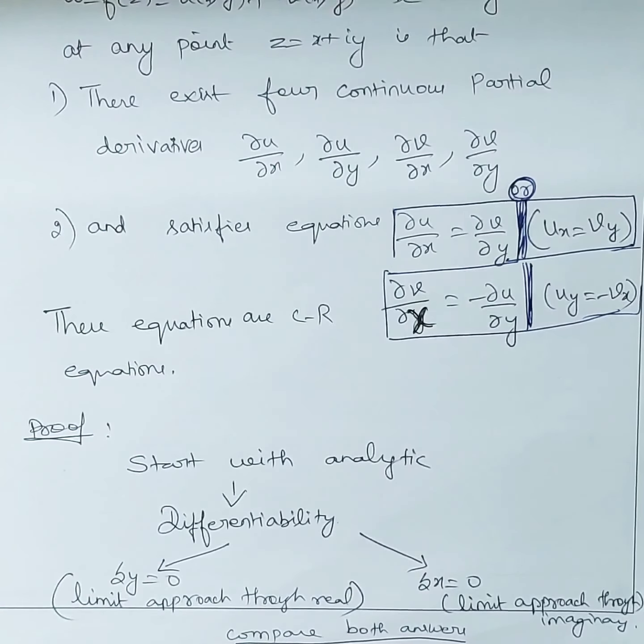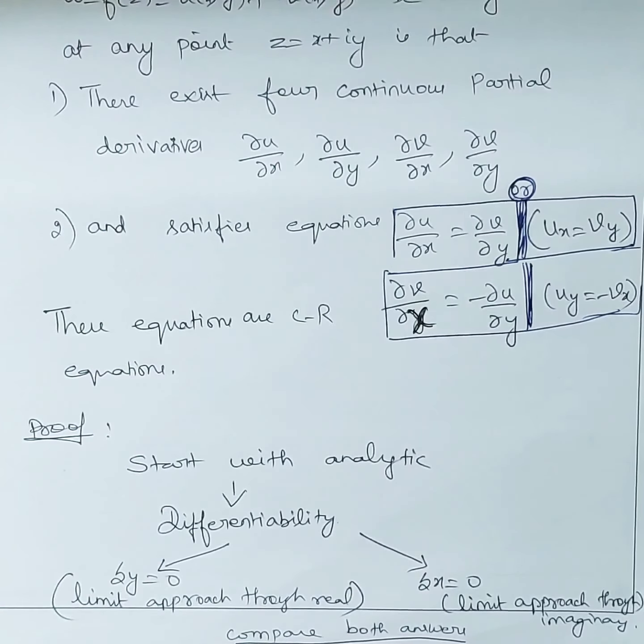In the place of z, what we have? z plus delta z. So we are going to split this: x plus delta x comma y plus delta y plus i into v of x plus delta x comma y plus delta y.